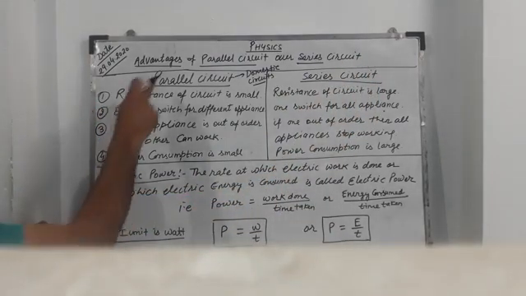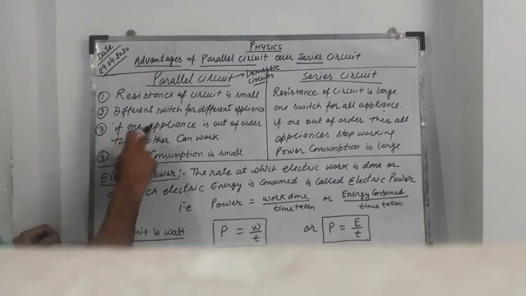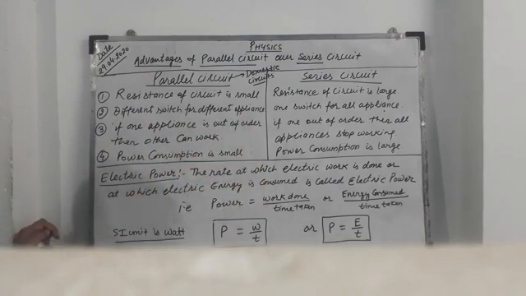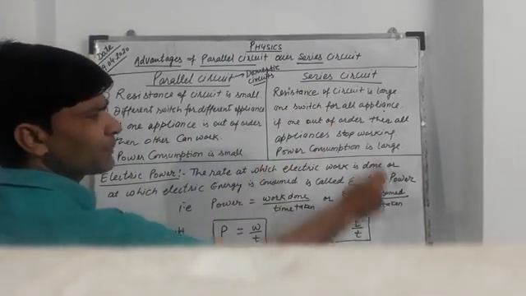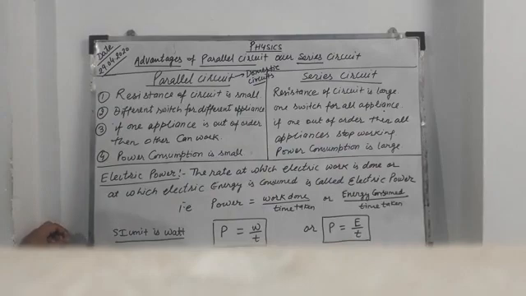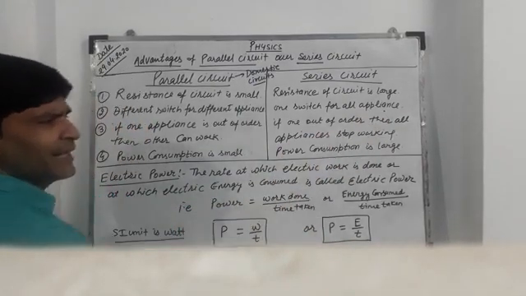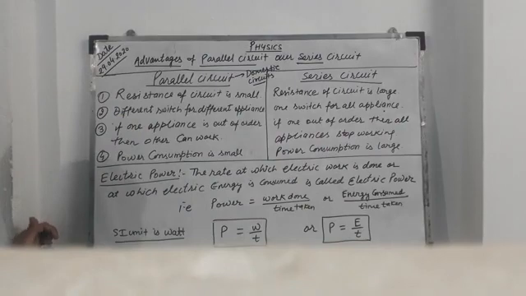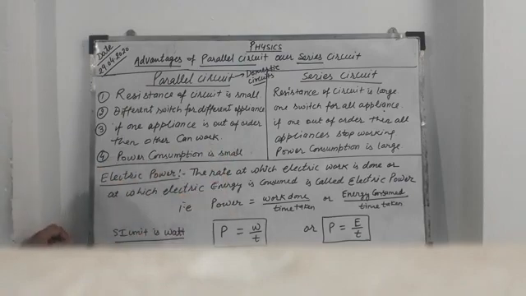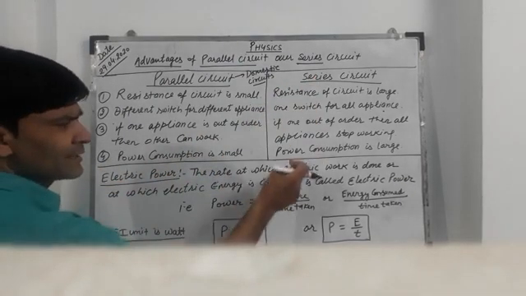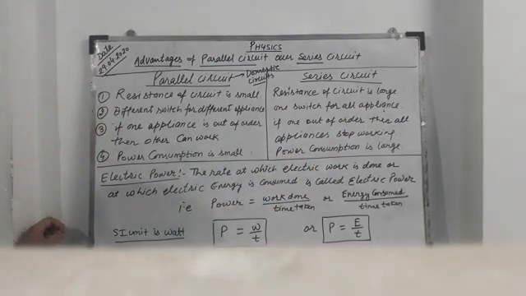In a parallel circuit, if one appliance is out of order, meaning it is not working, then the others can work. But in a series circuit, if one appliance is out of order, then all appliances stop working. Then in a parallel circuit, power consumption is small, but in a series circuit, power consumption is large.